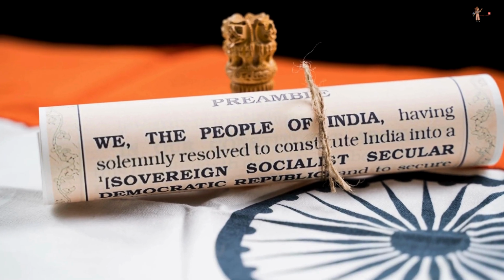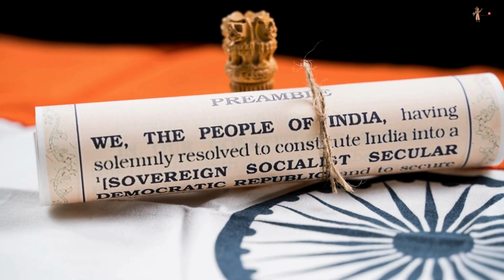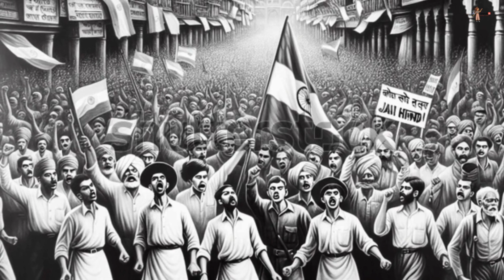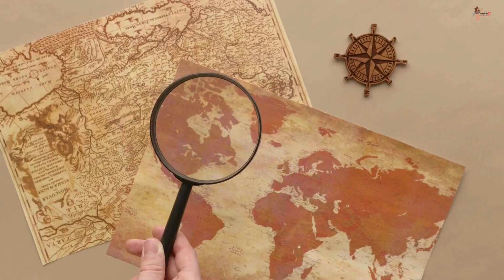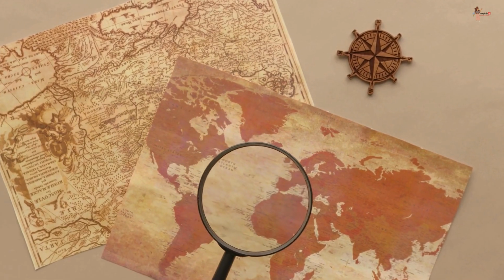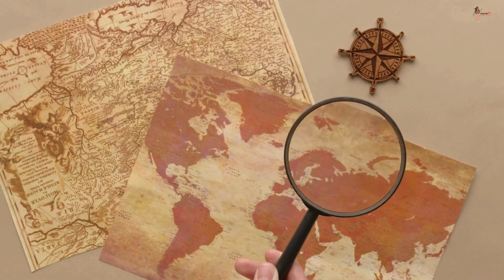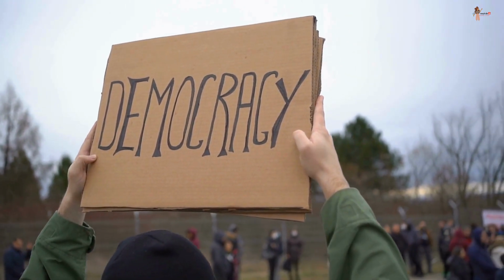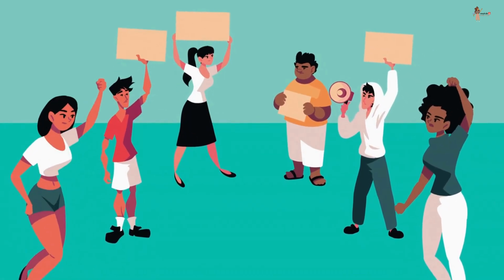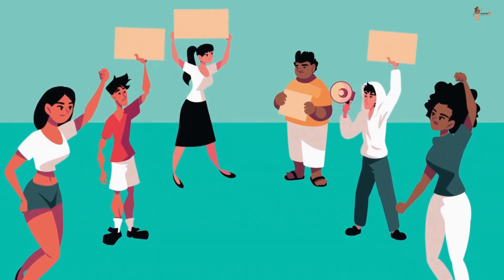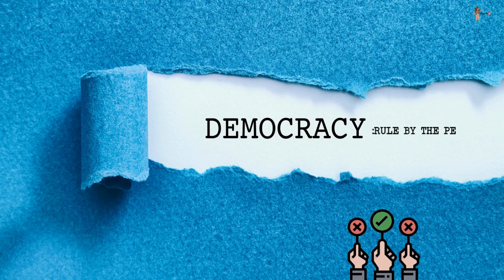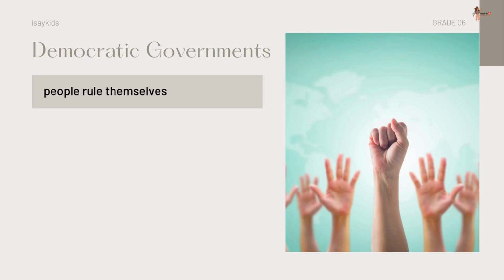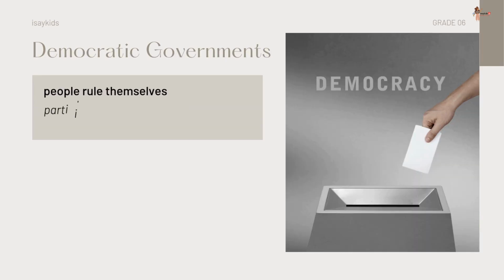India is a democracy. This achievement is the result of a long and eventful struggle for the Indian people. There are other places in the world where people have also struggled to have democracies. You now know that the main feature of a democracy is that the people have the power to elect their leaders. So, in a sense, a democracy is ruled by the people, right? The basic idea is that people rule themselves by participating in the making of these rules.